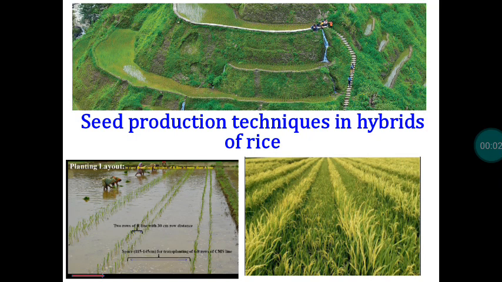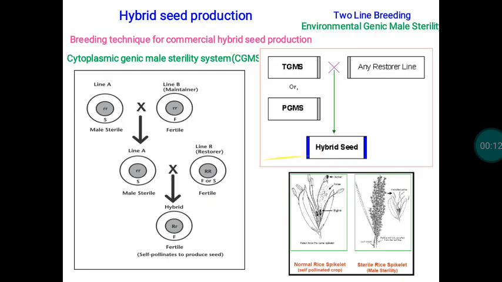Very good morning. In this video lesson, we are going to discuss the seed production techniques involved in rice hybrid seed production. We have already studied the different systems of male sterility. The cytoplasmic genetic male sterility system is very commonly followed for hybrid seed production in rice. As far as India is concerned, we are following the cytoplasmic genetic male sterility system.